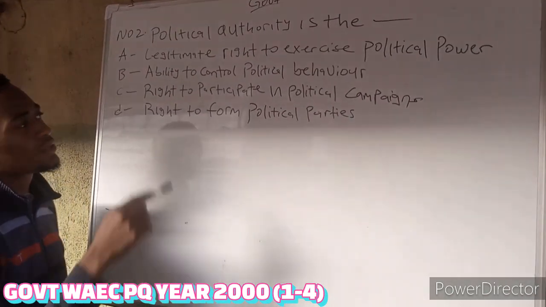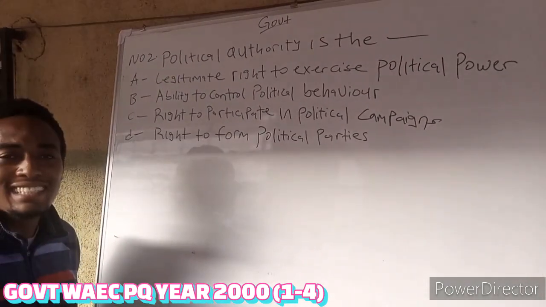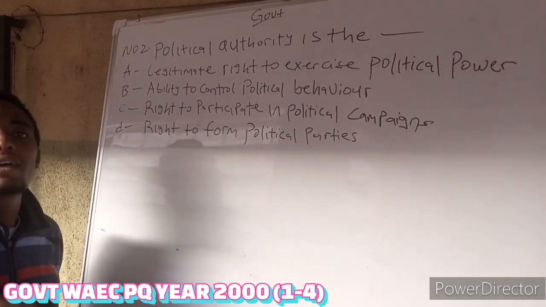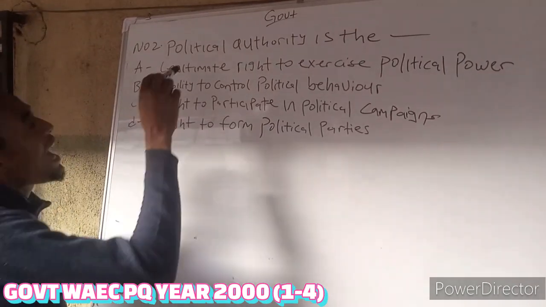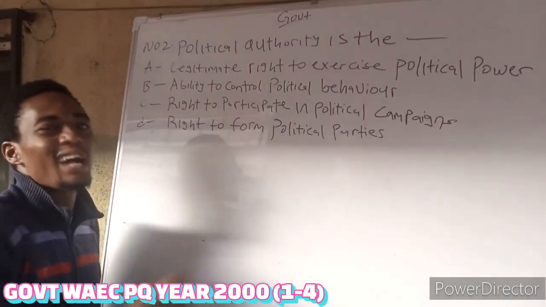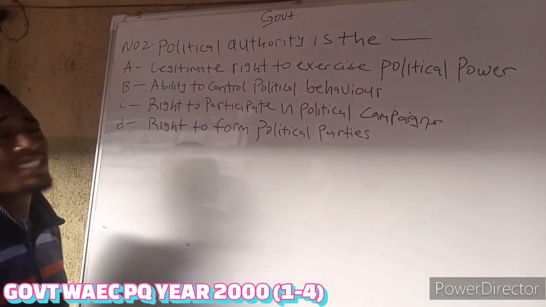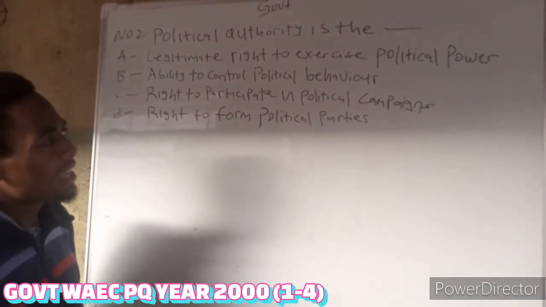Now, this question borders on political authority, and we know what political authority is: a franchise vested upon the citizens of a particular territory, a particular state, to vote and to have the legitimate right to exercise their political power. They have freedom of speech in terms of political matters. They have freedom to exercise every political power that can be vested upon them, like voting and all that.